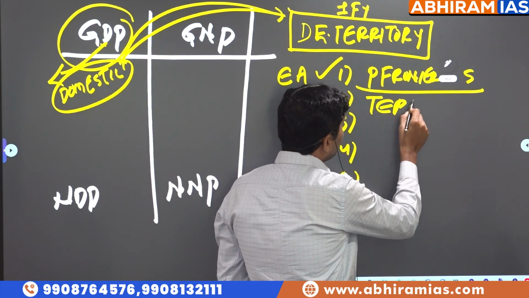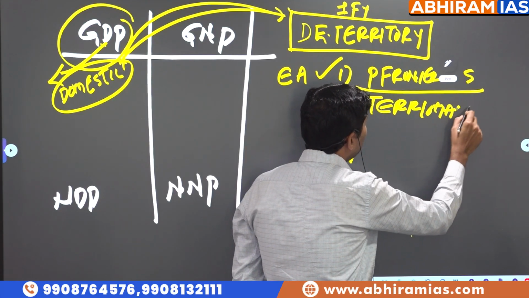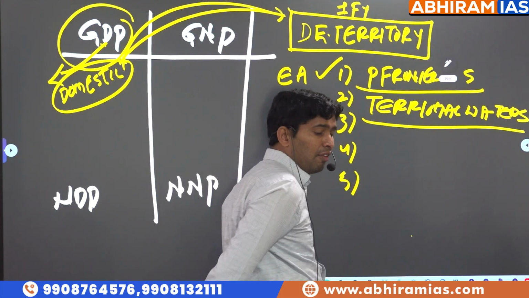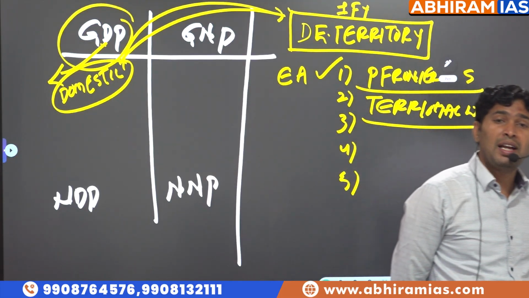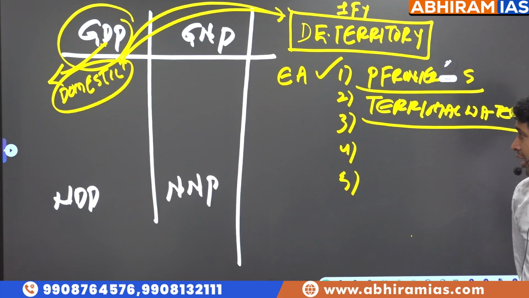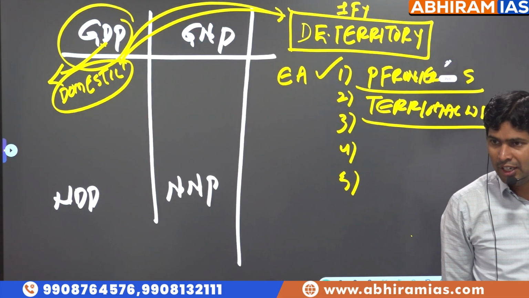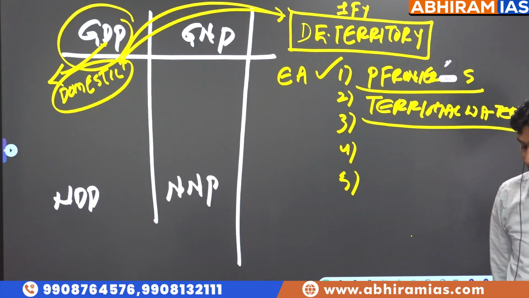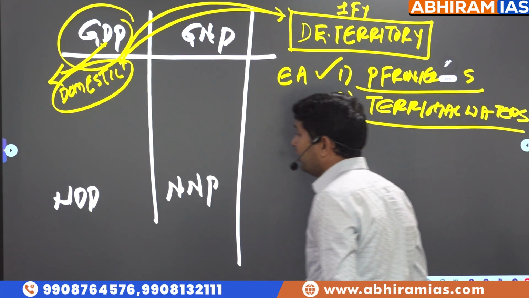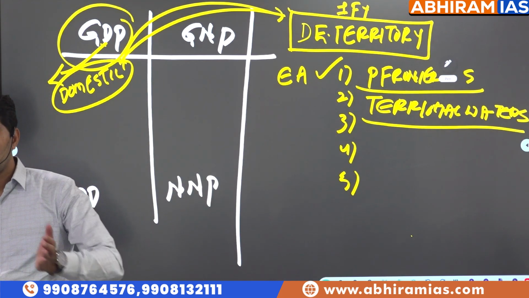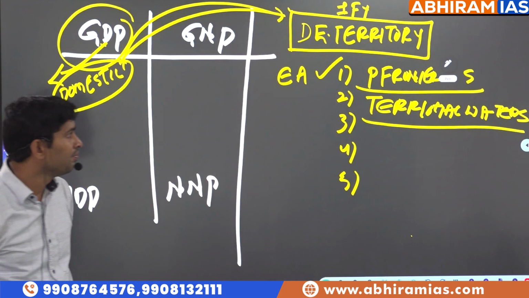If economic activity happens in territorial waters, meaning from the coast up to some nautical miles. How many nautical miles? 12 nautical miles. From the coast of a country up to 12 nautical miles is considered territorial waters. If any economic activity happens in this, that is part of the domestic economic territory.